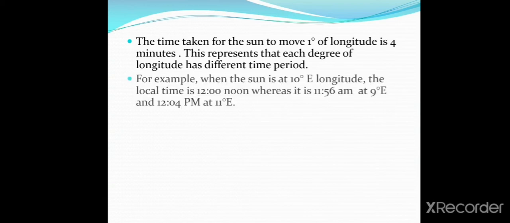For example, when the sun is at 10 degrees east longitude, the local time is 12 noon, whereas it is 11:56 am at 9 degrees east and 12:04 pm at 11 degrees east. Observe, children.